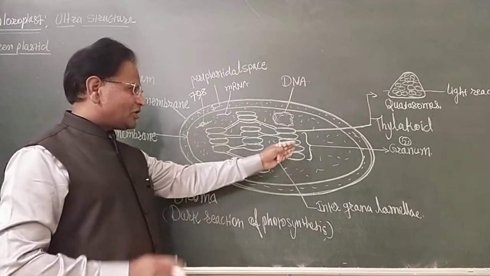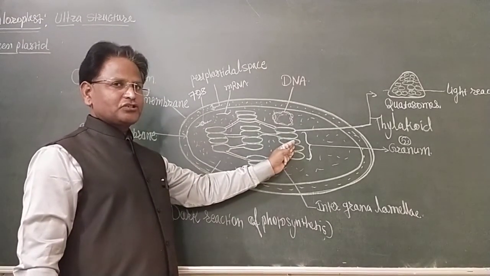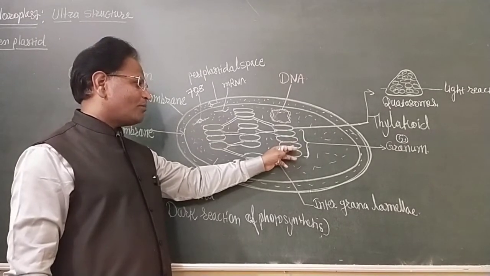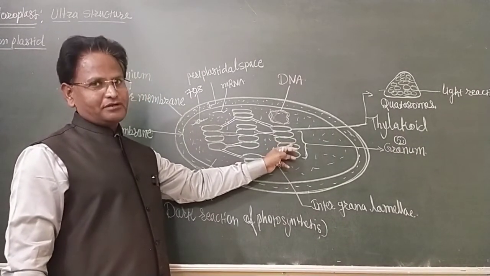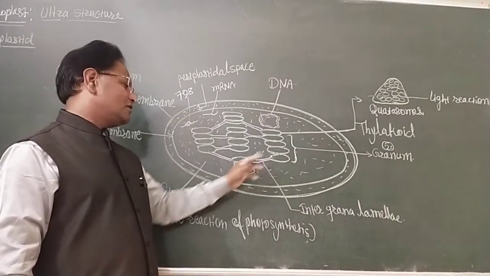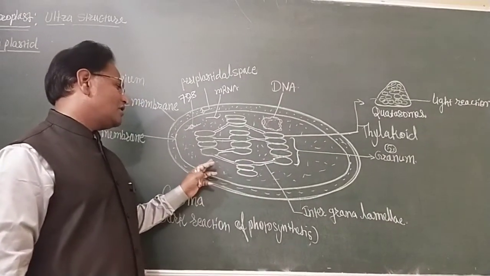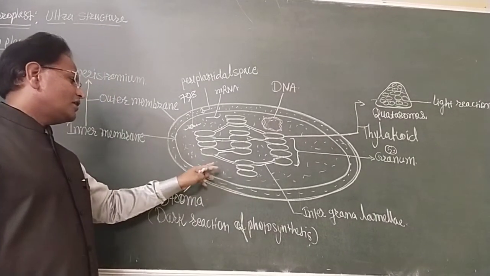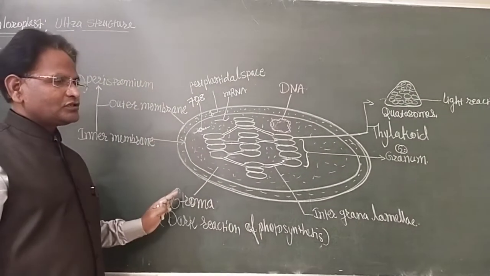So assimilatory power is synthesized in the grana of the chloroplast, and this usable form of energy is utilized in the stroma during dark reaction of photosynthesis.